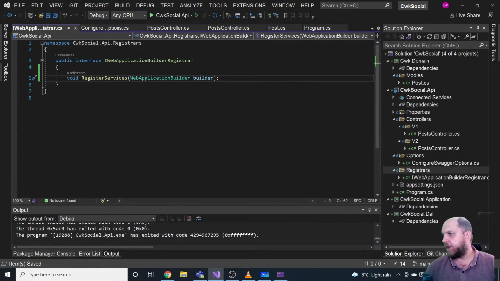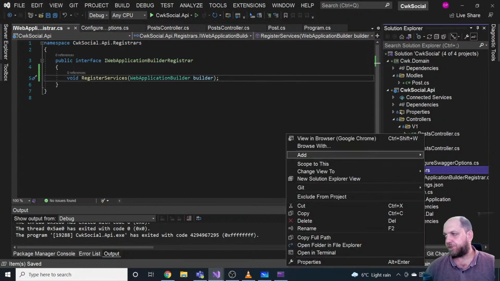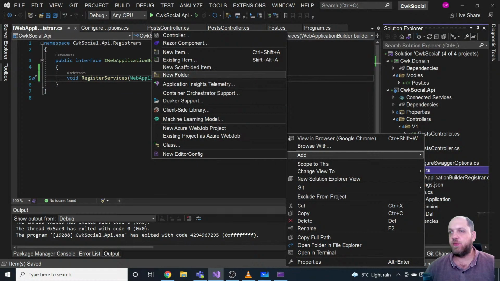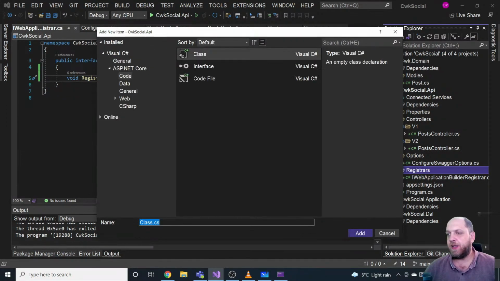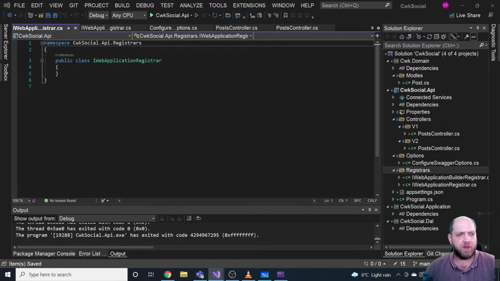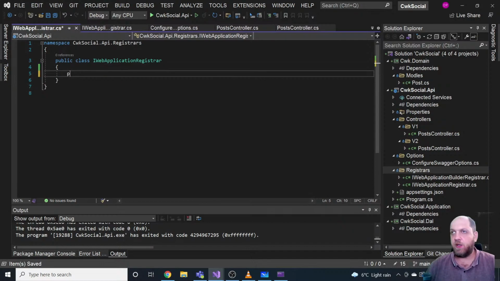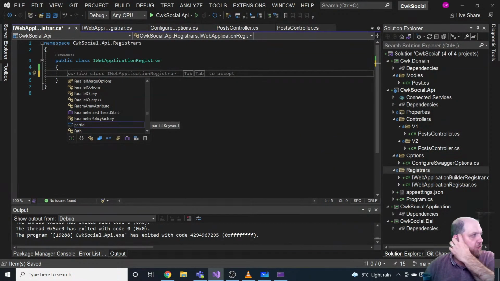Okay, and let's have another interface for the second part, or what we do on the built app. So basically configure our middleware. Let's create a new interface for that, and we'll call this IWebApplicationRegister. This IWebApplicationRegister will be very similar to what we have there.